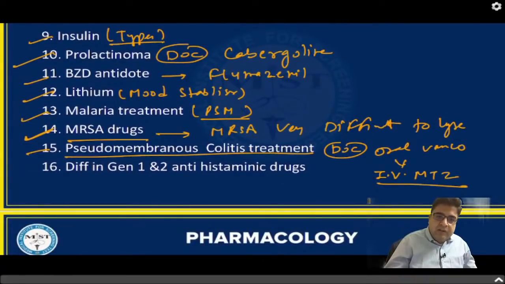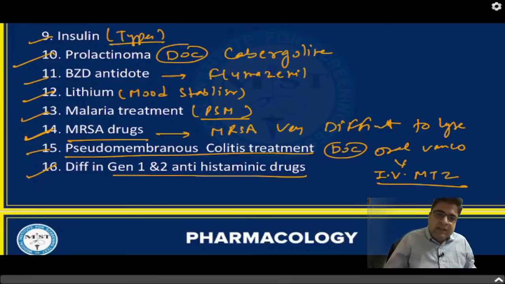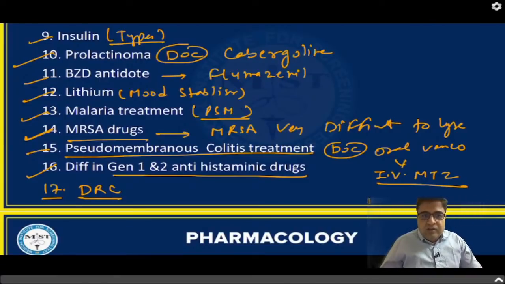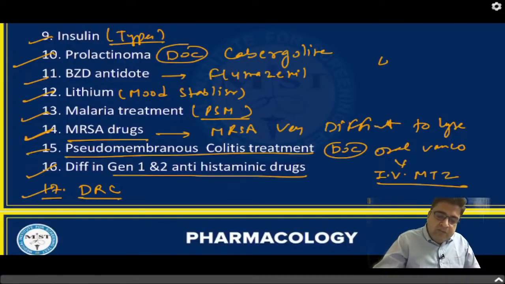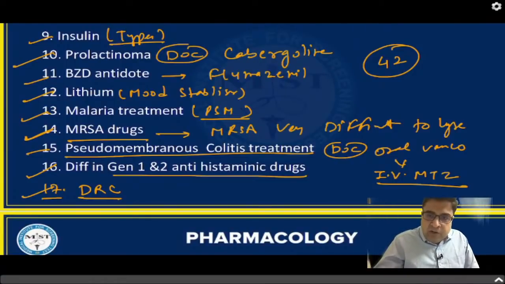This is important. And in autocoids, if time permits, read the difference between generation 1 and generation 2 antihistaminic drugs. And the last, in general pharma, read about DRC, the dose response curve. So these are approximately 42 topics: 25 MCQs and 17 more topics. Read the first 25 questions with their topics which we have discussed plus these 17, total 42 topics. If you read only these 42, there is a high possibility that you are able to solve at least 60% of your MCQs.